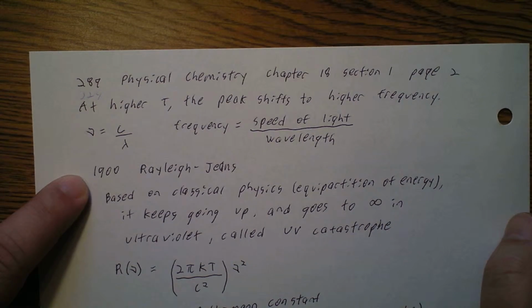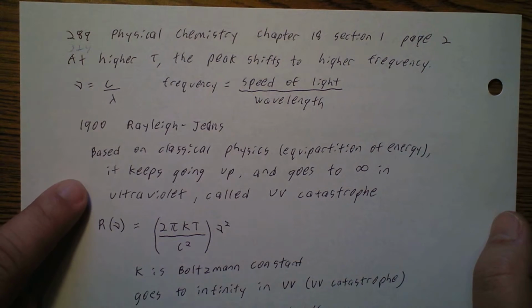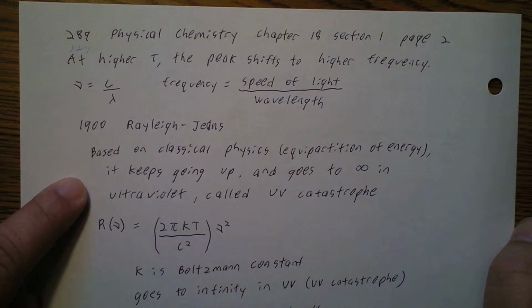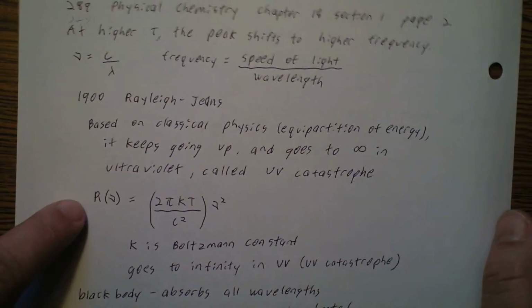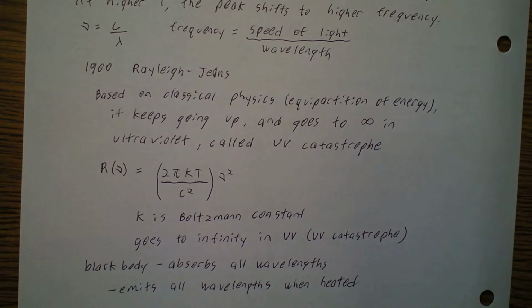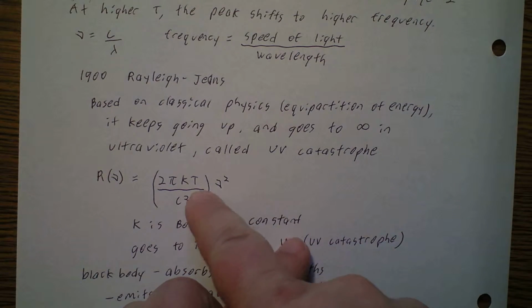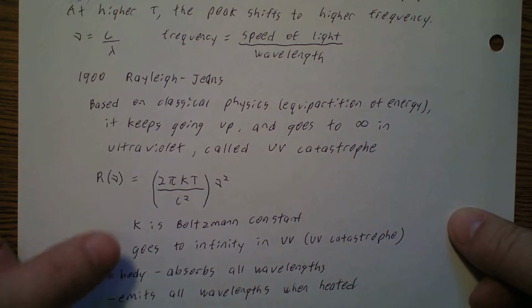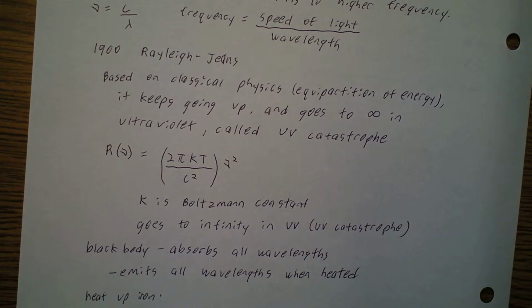So in 1900 we had Rayleigh-Jeans. Based on classical physics and the equipartition of energy, you would expect it to keep going higher and higher, going to infinity in the ultraviolet region. This is called the ultraviolet catastrophe. So this function, R of nu, is equal to 2 pi kT divided by the speed of light squared times nu squared. See how it would keep going higher and higher as a parabola. And of course k is Boltzmann's constant. This would basically go super high in the ultraviolet range.